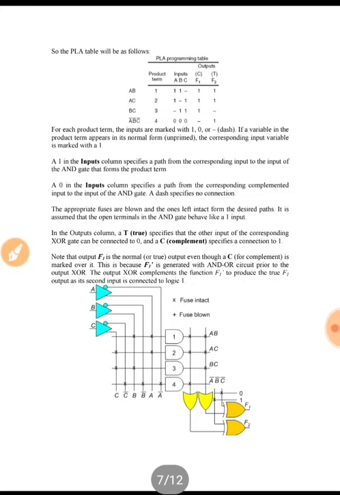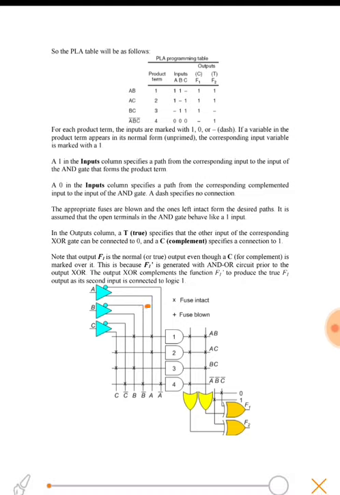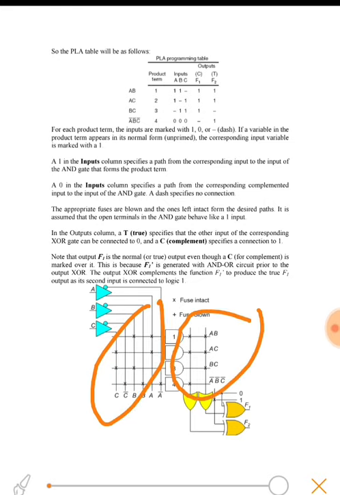Here we have an array of AND gates and an array of OR gates.